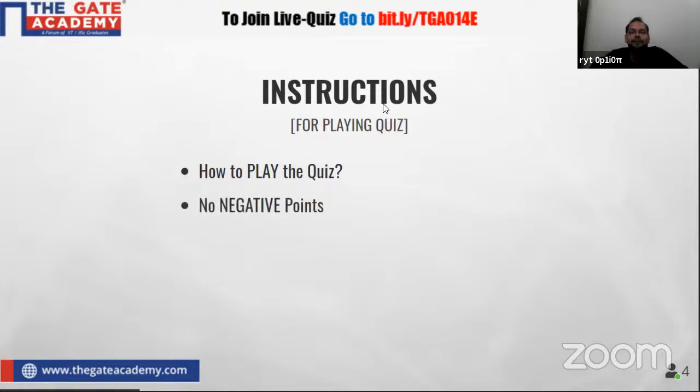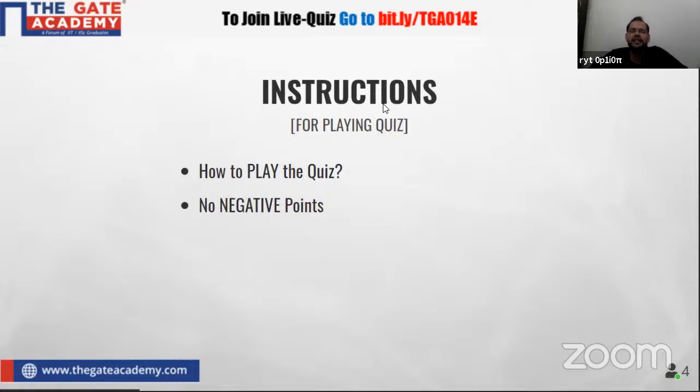And this is a very amazing point. In this quiz, you are not going to get any negative points. So definitely, if this rule is there, you will have to answer all the questions. Any wrong answer will not affect your points. Only if you give the correct answer, your points will increase.